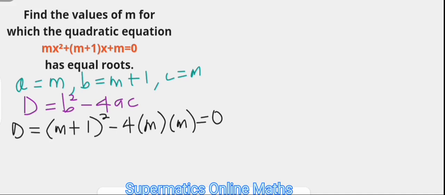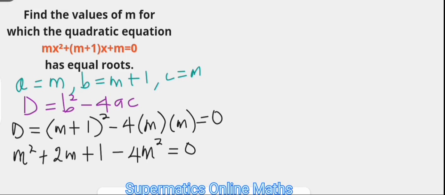Now let us expand the bracket and solve the equation in m, where (m plus 1) squared is going to be m squared plus 2m plus 1. Then the product of 4m and m there is going to be 4m squared, and that's equal to 0.